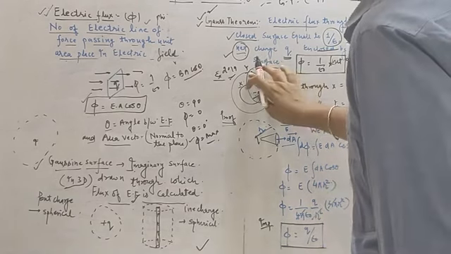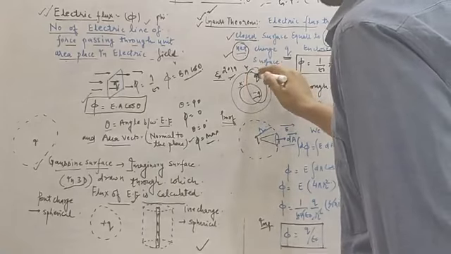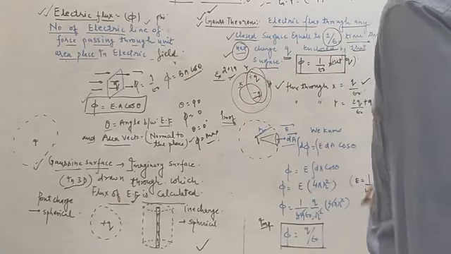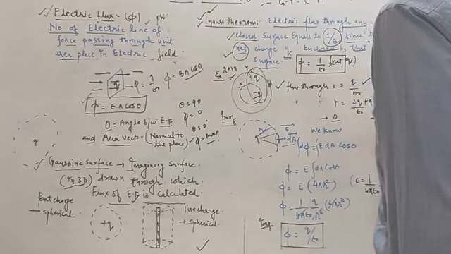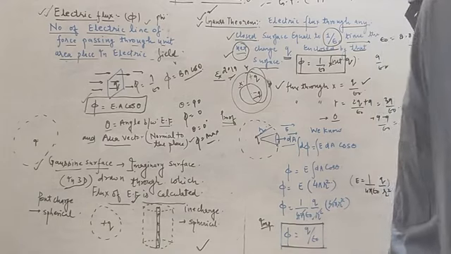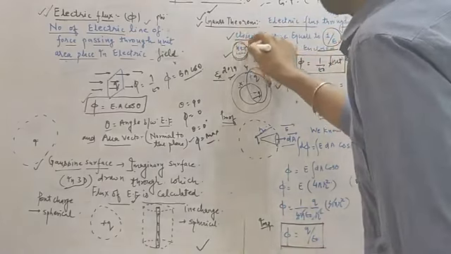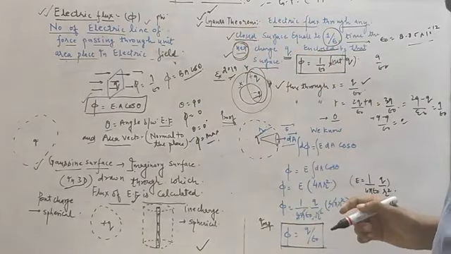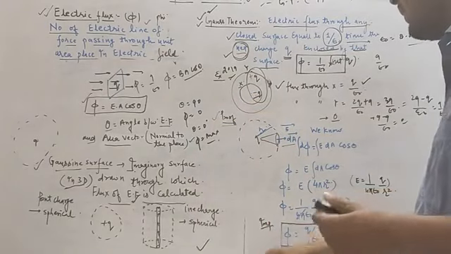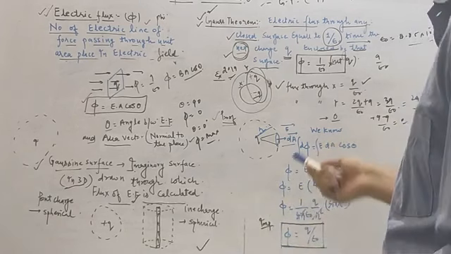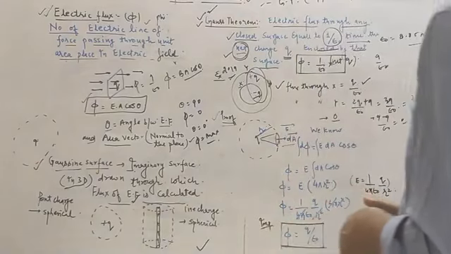In our book, in the book prescribed, which you all must have, suppose this is the plus q charge, this is the minus q charge, then it will become 0 flux, क्योंकि plus q minus q upon epsilon naught, that is equal to 0, because electric flux through any closed surface is equal to 1 upon epsilon naught times the net charge q enclosed by that surface. Okay, now we will come to the next topic, that is the proof for the Gauss theorem, which can be asked in our examination, because for so many years it has not been asked in the exam. So there is a probability that this year it can be asked in your board examination.